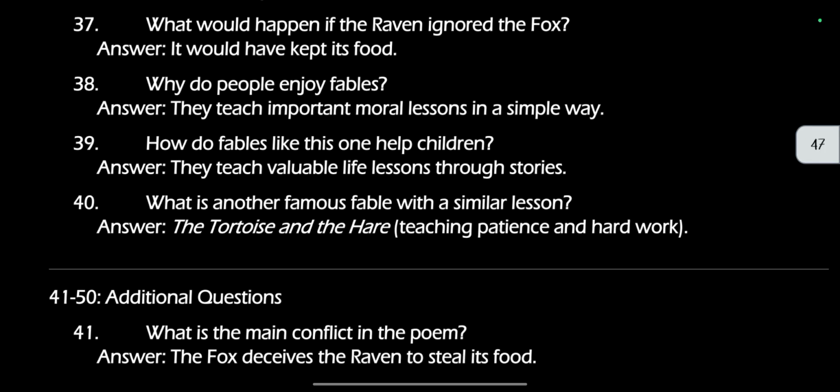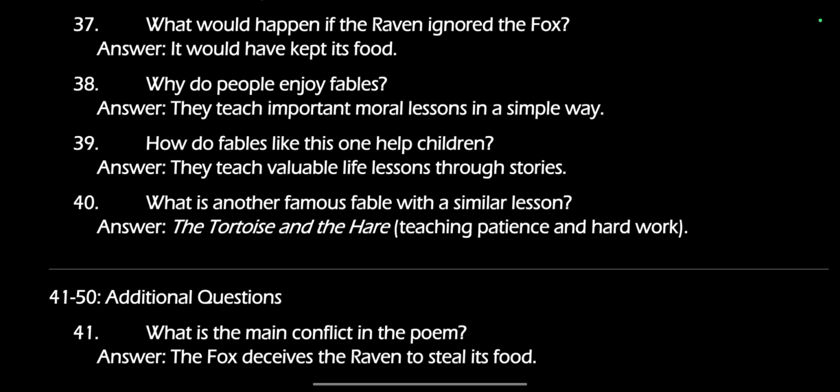Why do people enjoy fables? They teach important moral lessons in a simple way. How do fables like this one help children? They teach valuable life lessons through stories. What is another famous fable with a similar lesson? The tortoise and the hare, teaching patience and hard work.